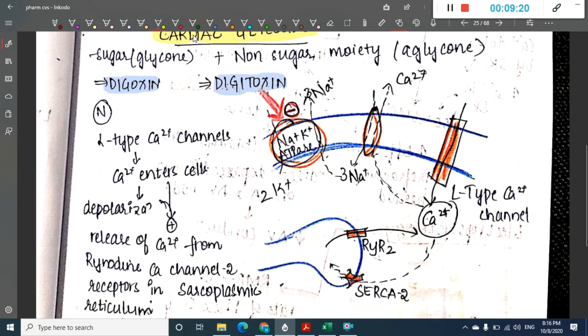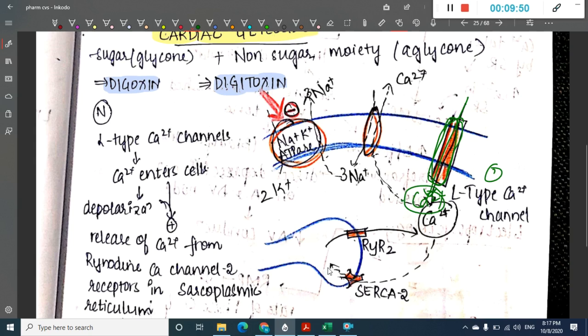These cardiac glycosides, digoxin and digitoxin, will inhibit sodium potassium ATPase. But before that, what does this sodium potassium ATPase do? What is its significance? We have these L type calcium channels. What do these L type calcium channels do? They cause influx of calcium, right? Once they cause influx of calcium, the calcium has entered into the cell. That is one way.